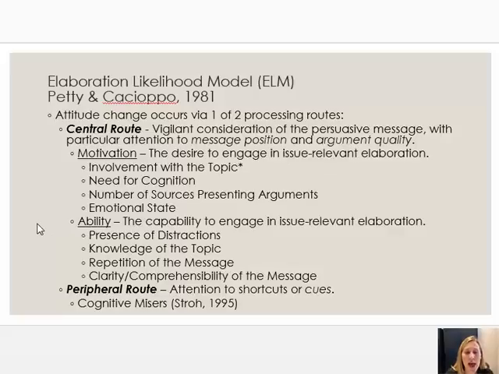Ideally, you have both. Presence of distractions and knowledge of the topic, prior knowledge of the topic, are the two key variables that have been associated with ability to centrally process. Again, I have a couple more at the bottom: repetition of the message and clarity and comprehensibility, but we don't have as much research on those. Again, the two key variables are presence of distraction and knowledge of the topic, and those just make sense. They're kind of a given.